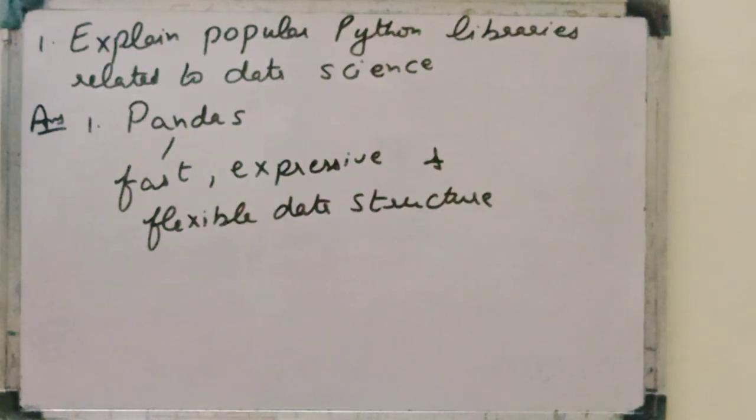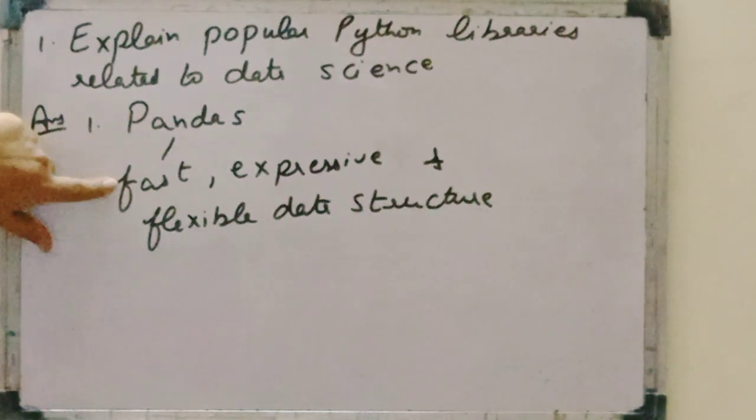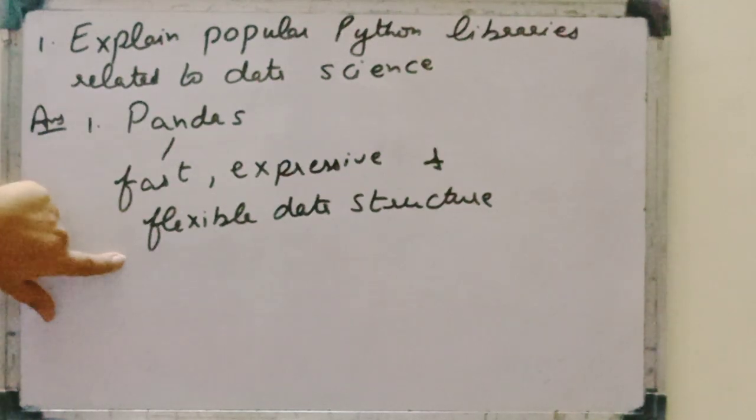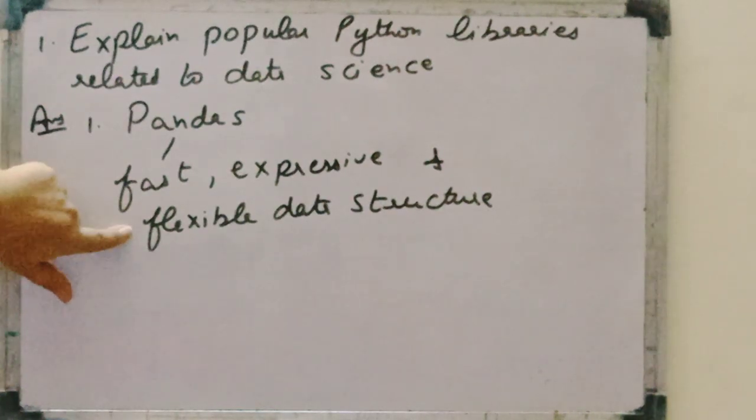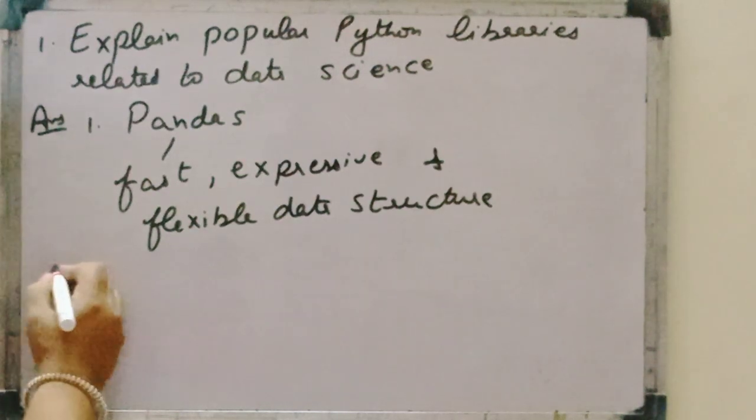Again, pandas is a must for data science. It provides fast, expressive and flexible data structures to easily work with any structured table or time series data. Second is what?